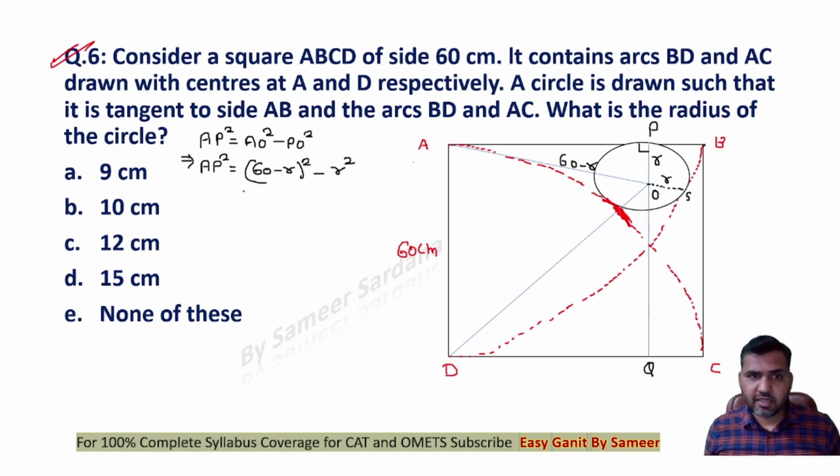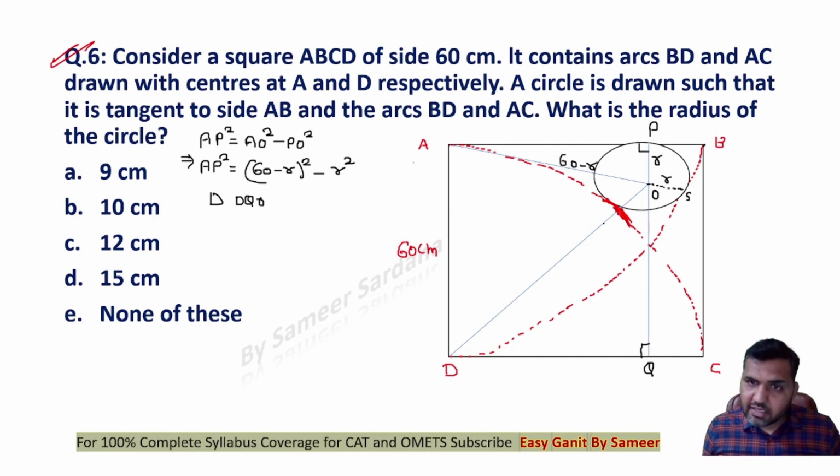Similarly, guys, can you also see that? Look at the triangle, right angle triangle DQO. Now, this angle is 90 degree, right? Can you see this, guys?